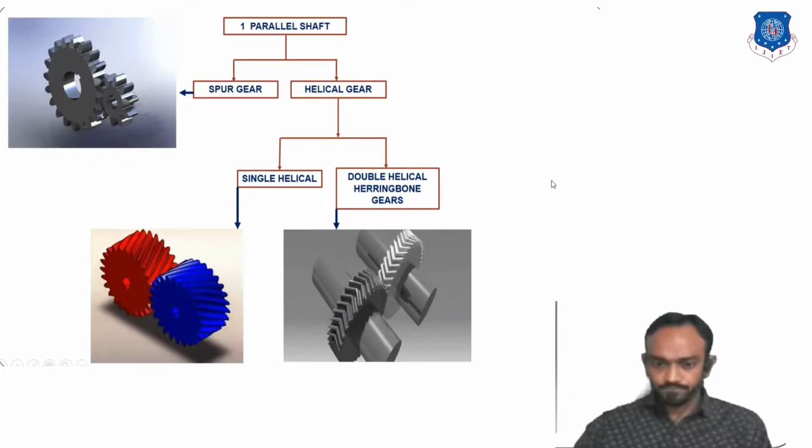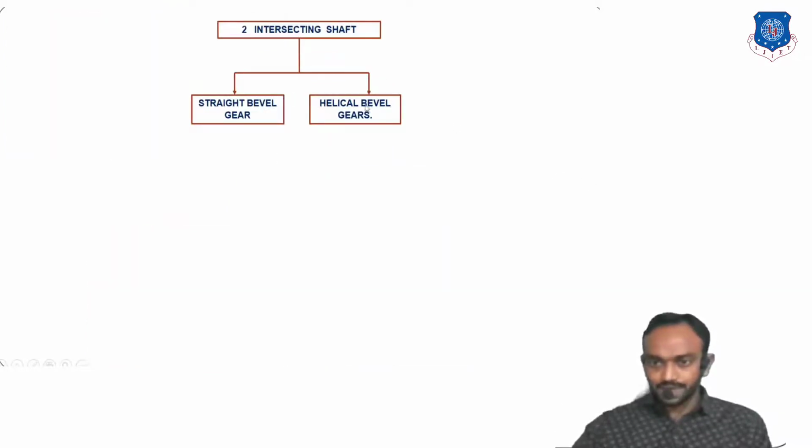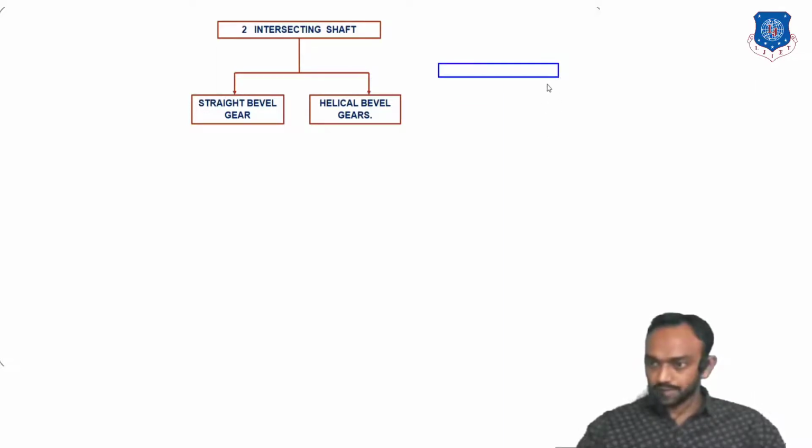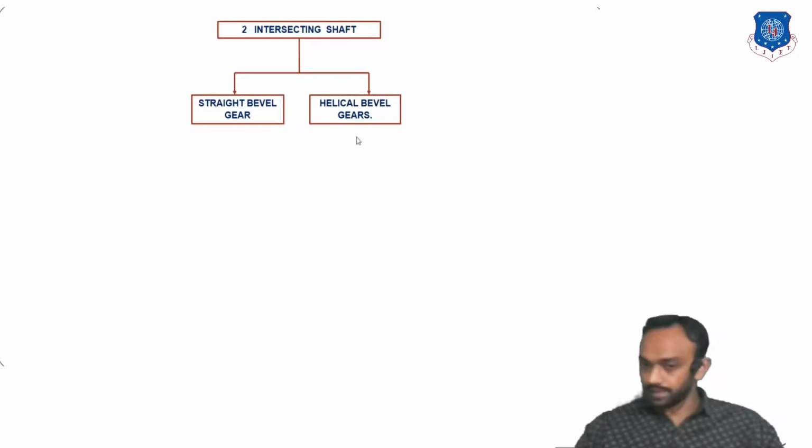Check this. The second criteria for the classification is the intersecting shaft. Intersecting means two shafts will intersect at some angle. If there is one shaft and a second shaft will intersect, maybe it does not intersect physically, but you can see the axes will intersect each other. So first is a straight bevel and second is a helical bevel.